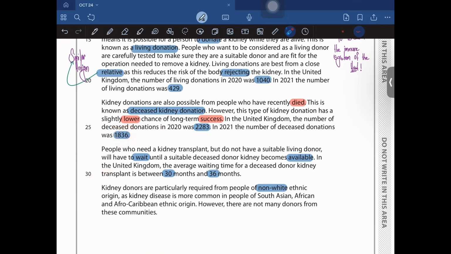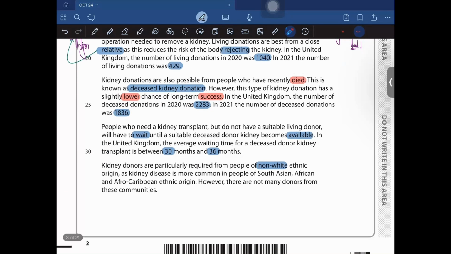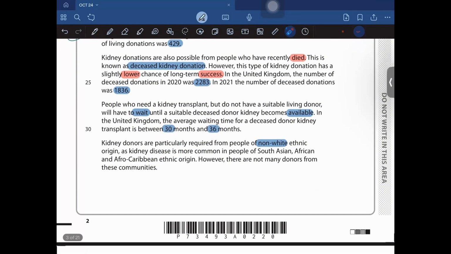Okay, people who need a kidney transplant but do not have a living donor will have to wait until a deceased donor becomes available. Okay. In the United Kingdom, the average waiting time for a deceased kidney donor transplant is between 30 months and 36 months. All right.